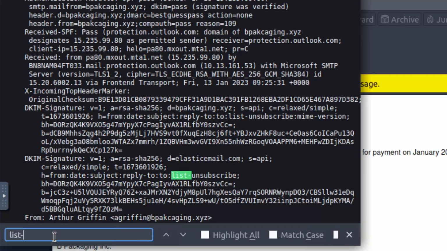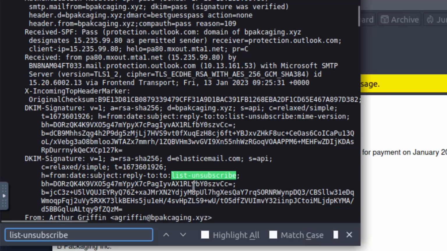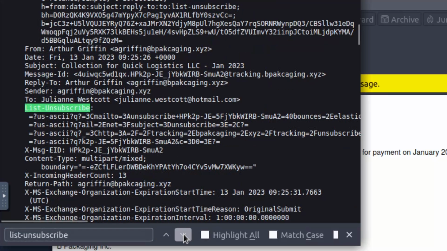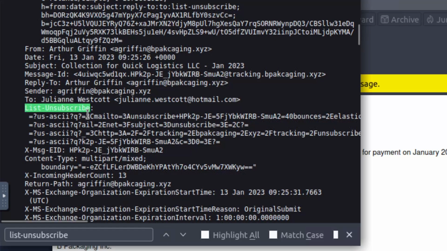So if I do list unsubscribe, it will show me this one right here specifically, and the value of this is also encoded, as we can see. And then let me see if there's another value. There's another value right here. Whoops, I skipped through it. So packaging, I think this was the original one. So let's go back one. And this is the other one right here. Julianne Wiscott, this list unsubscribe.